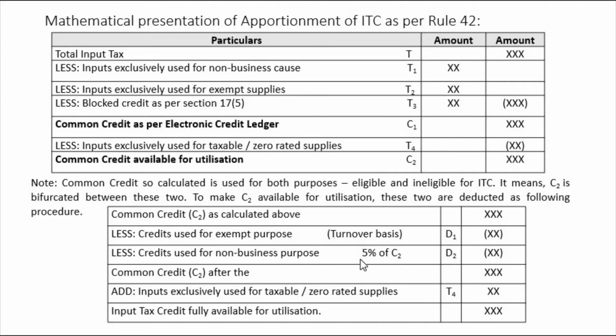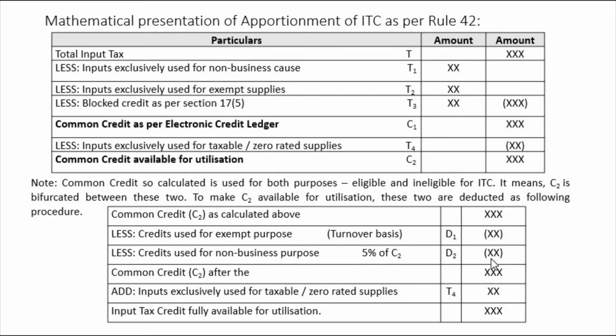This 5%, how did we get? It is given in the act. It is just given as a whole. Assume that 5% is used for personal purpose. All other 95% of whatever is remaining in the C2 will be considered for common credit 2. Right?